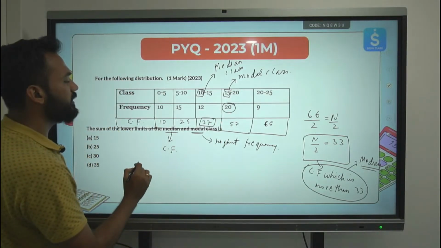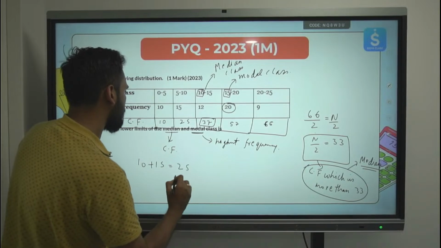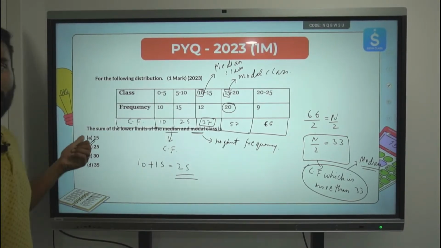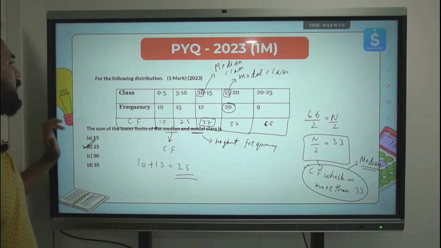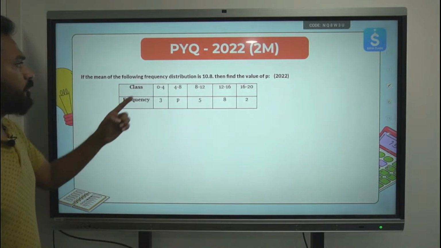10 plus 15 you do, what's the answer? 25. Option B is the correct answer. Clear? Is this clear to everyone? Let's move ahead then. This was asked for 2 marks.